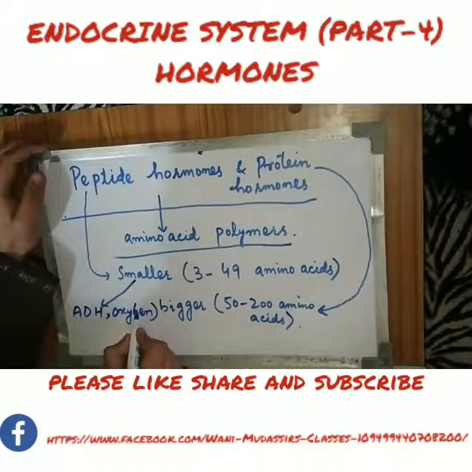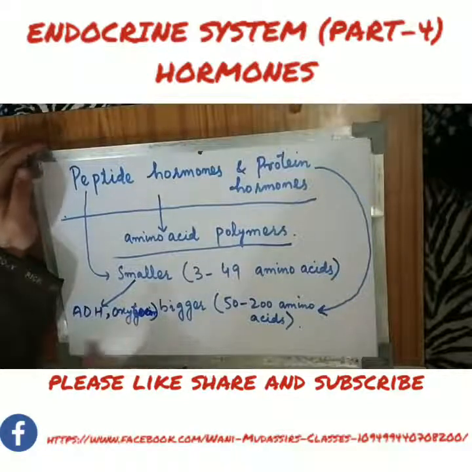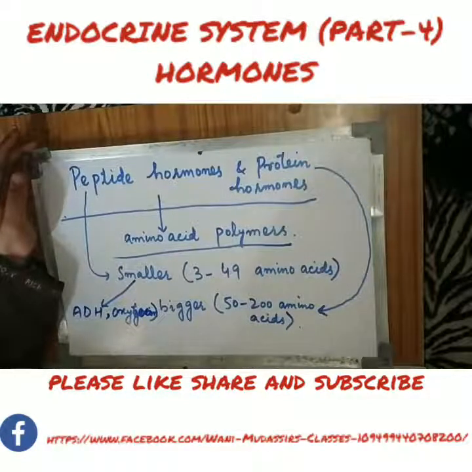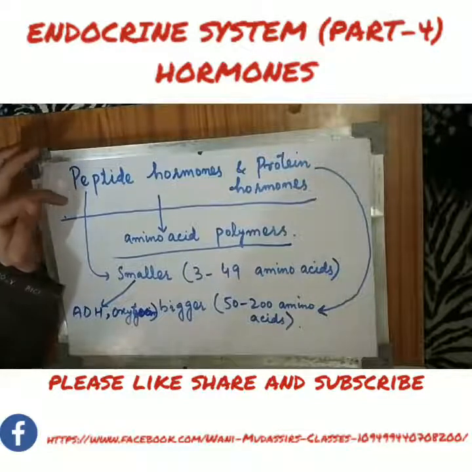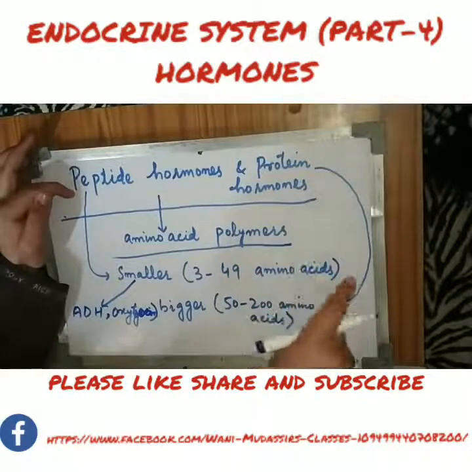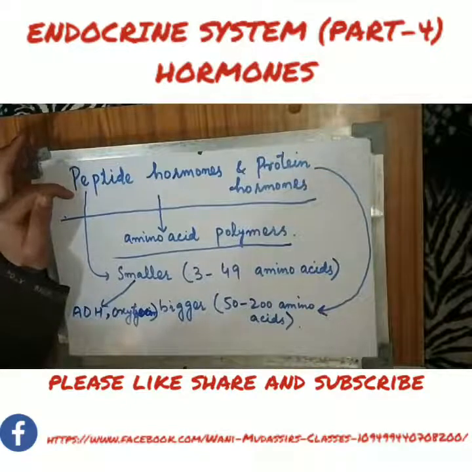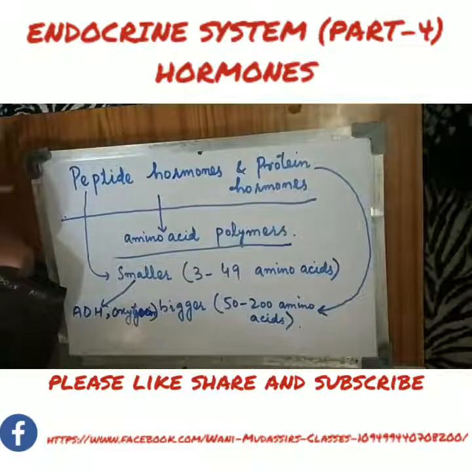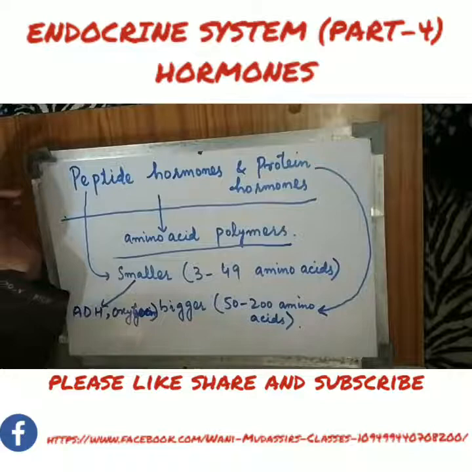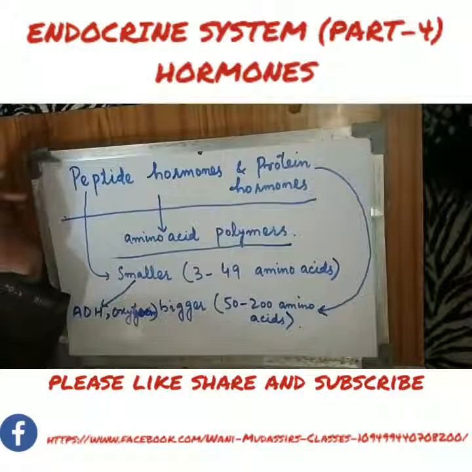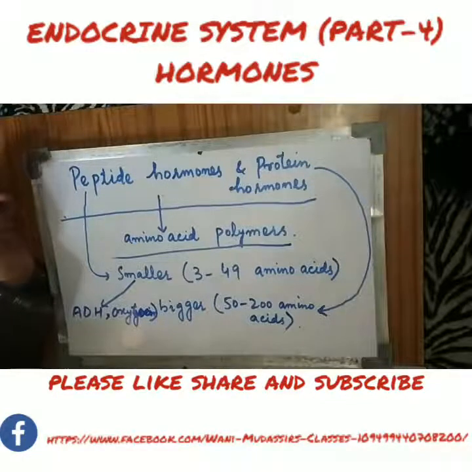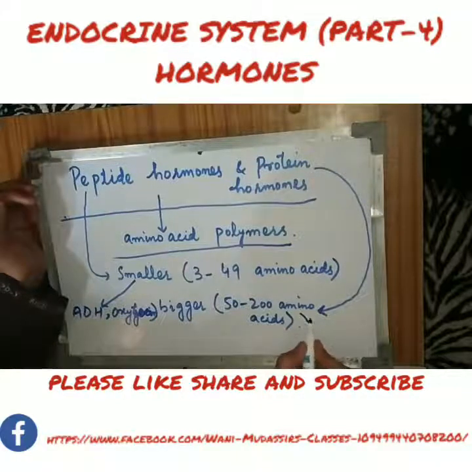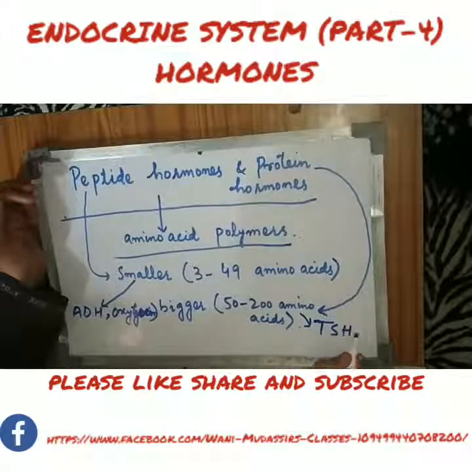These are peptide hormones. Among the protein hormones, which contain 50 to 200 amino acids, we have, for example, thyroid stimulating hormone, which is secreted by the anterior pituitary gland.